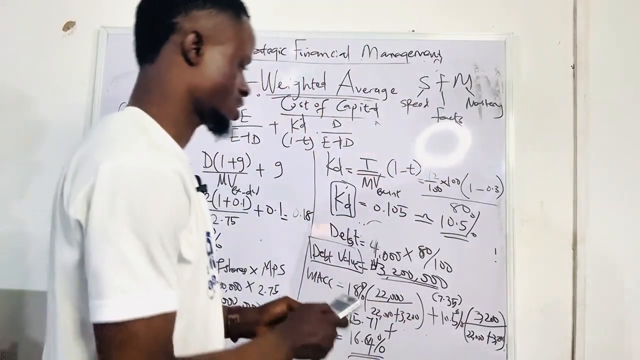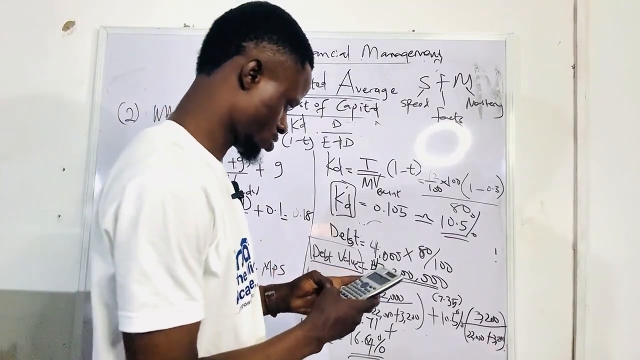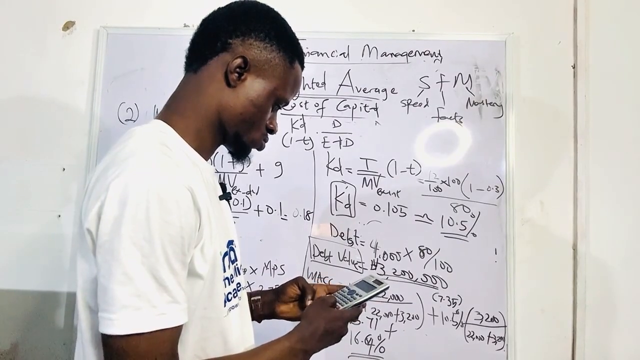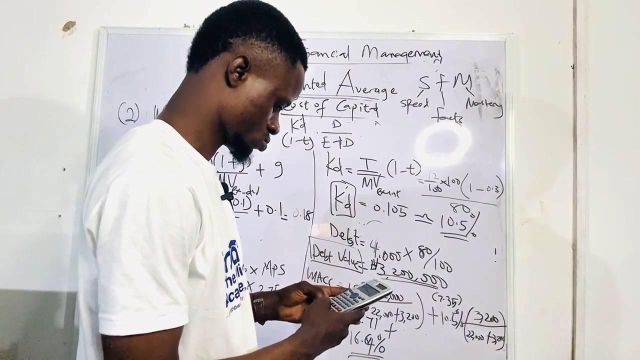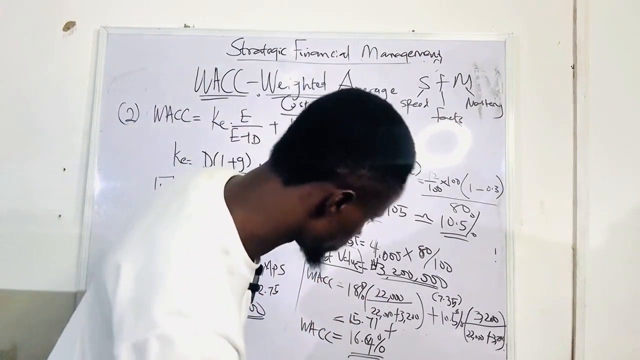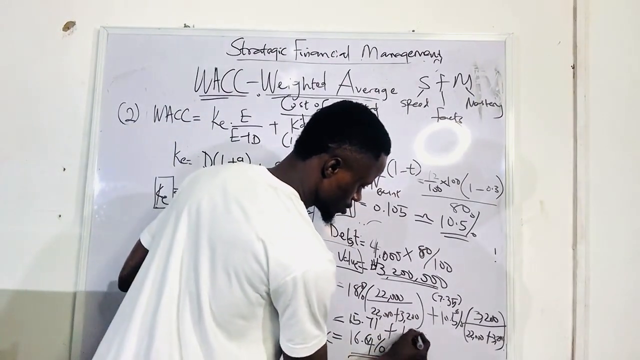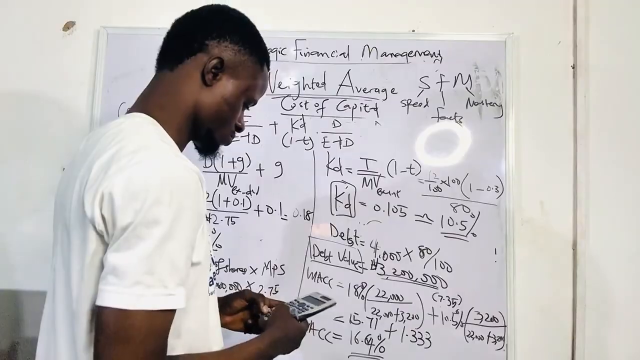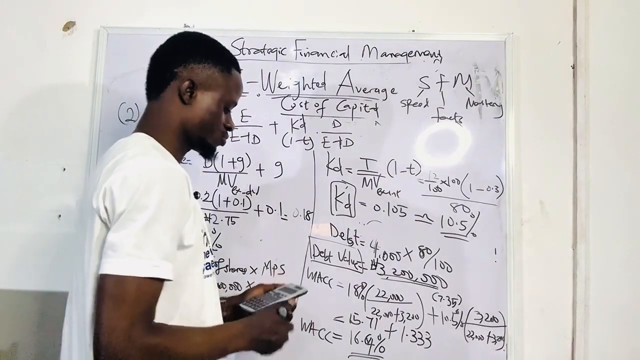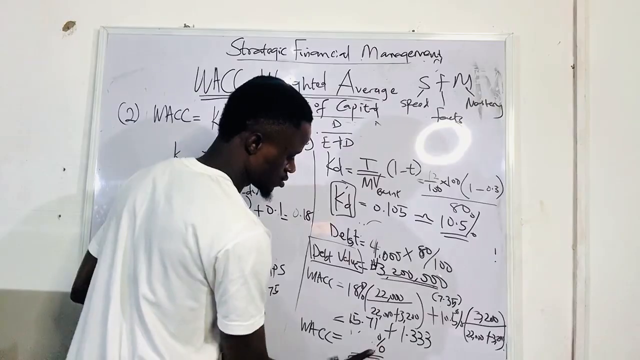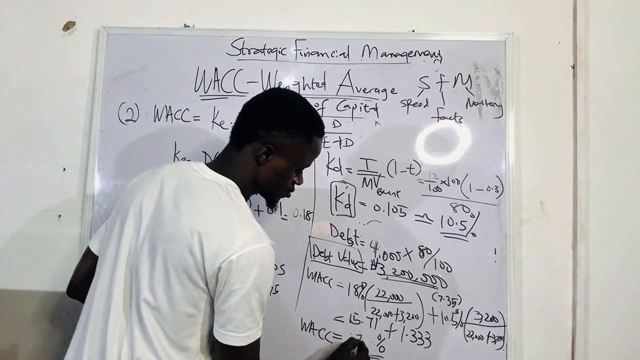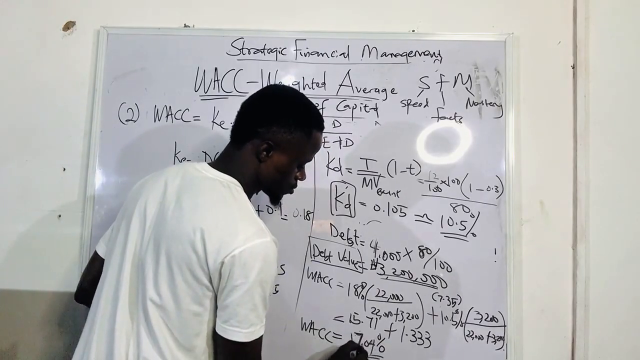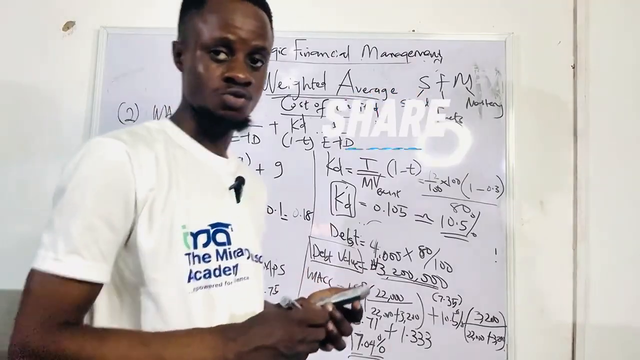So what is the answer? 3 into 2,000. That'll be 1.333. So add it to this 15.71. That would be 17.04. So this will be 17.04. Simple, simple, simple. So that will be all.